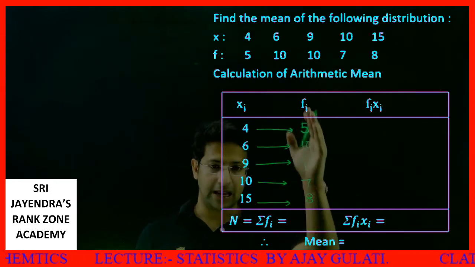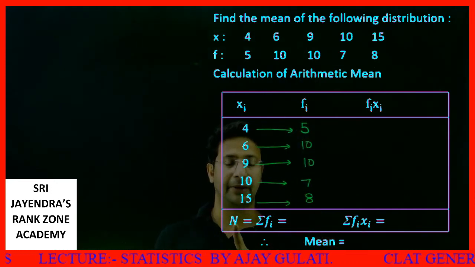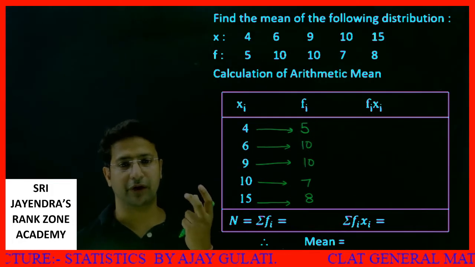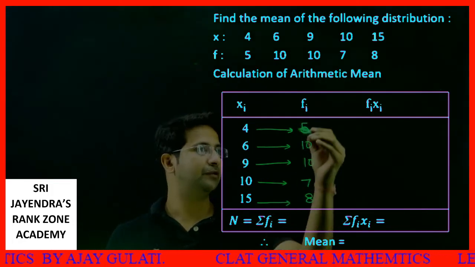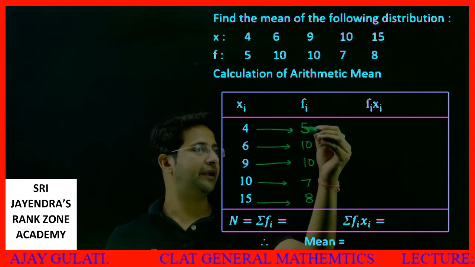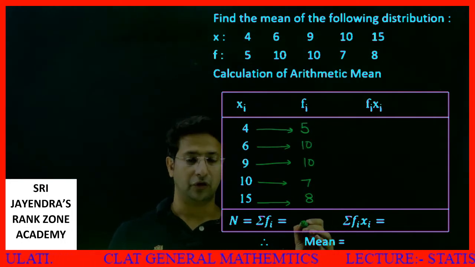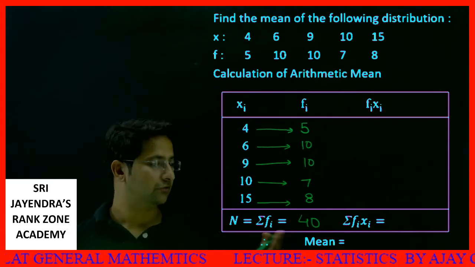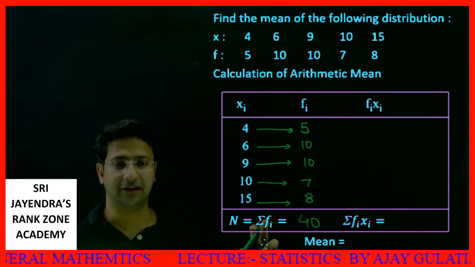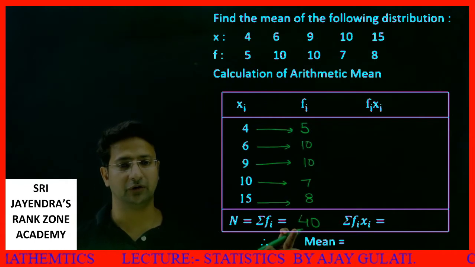First of all, I'll add all these. So capital N means number of values. So what is the number of values? 7 plus 8 is 15. 15 plus 5 is 20. 20 plus 10 plus 10 is 40. So this value comes out to be 40. Okay, so n is equal to the total number of values, that is 40.